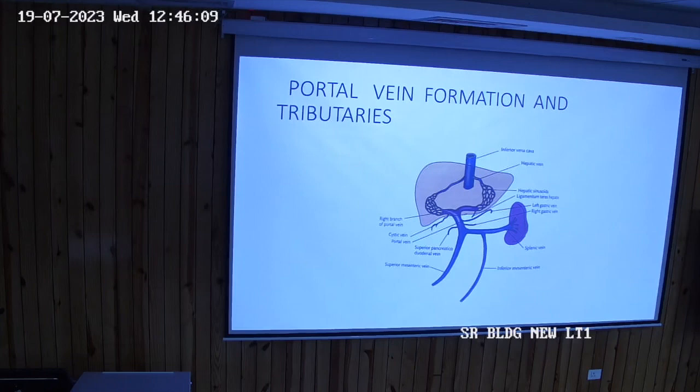And finally, you have the bile duct. And you have the first part of duodenum, which is covered by peritoneum.